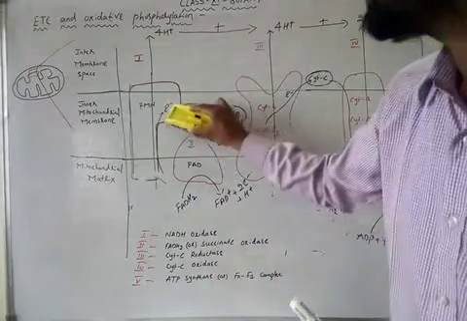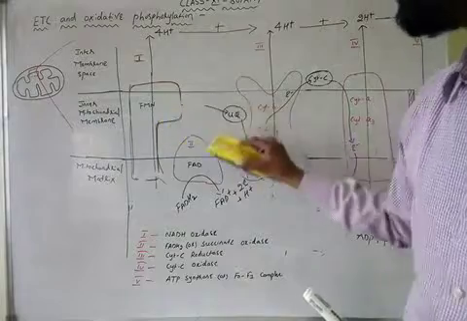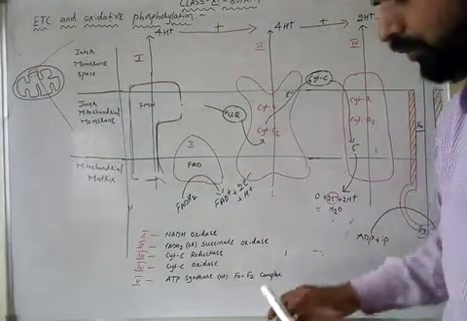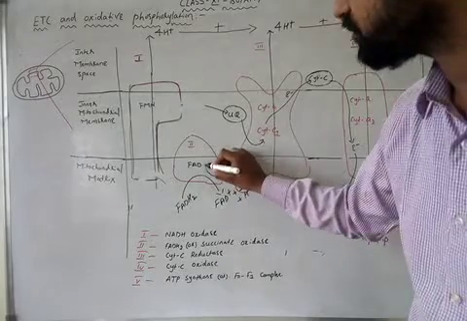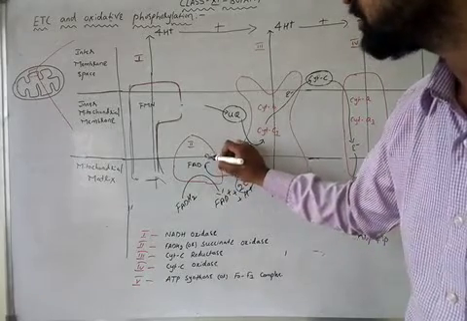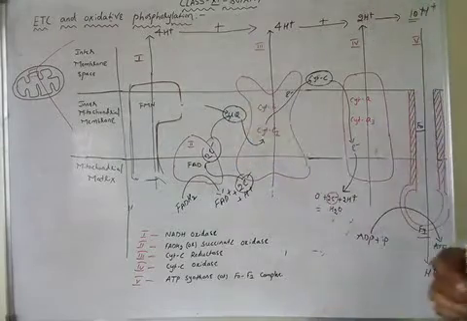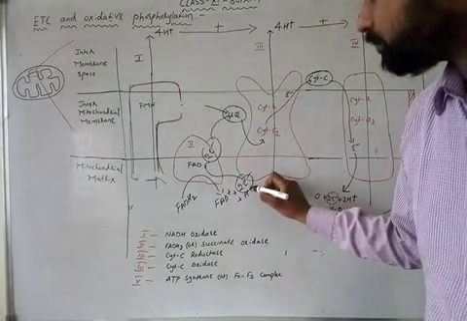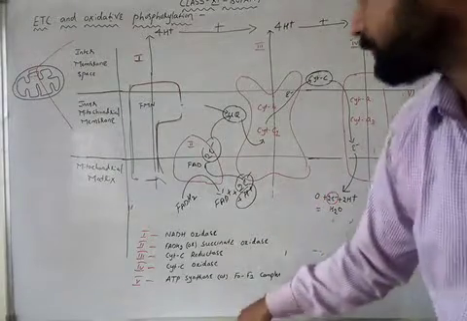Now, the electrons released from the oxidation of FADH2 are taken by complex 2. Complex 2 gives the electrons to ubiquinone. Now, what about the protons? The protons are there in the mitochondrial matrix.